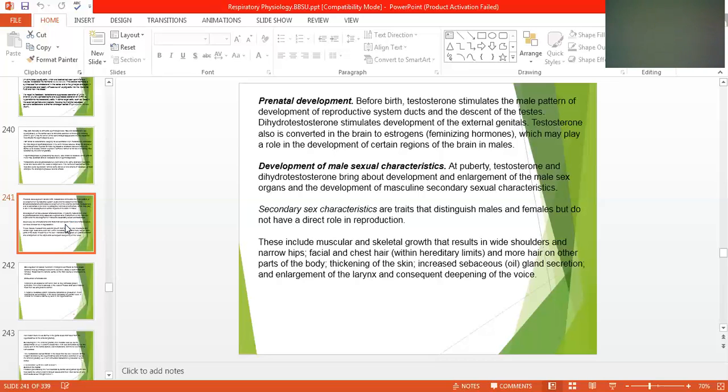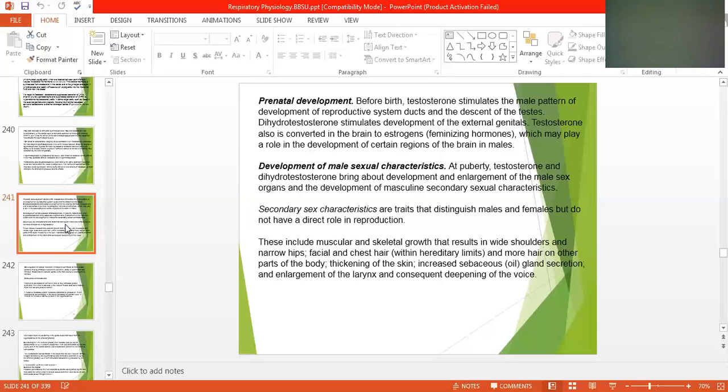Testosterone also is converted in the brain to estrogen. This same testosterone is converted into the female hormone estrogen, which may play a role in the development of certain regions of the brain in male. This estrogen, which is a female hormone, is responsible for certain regions of the brain in male development.